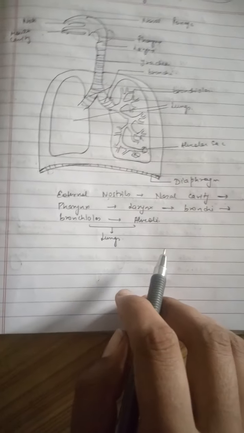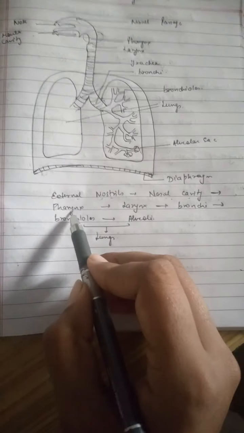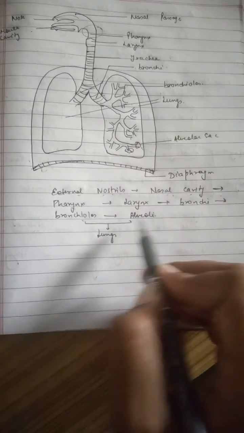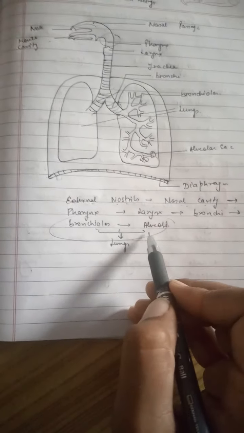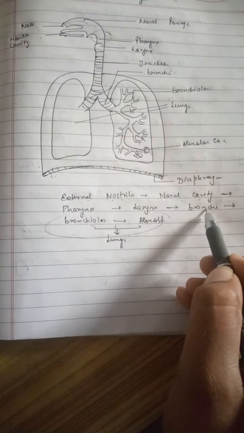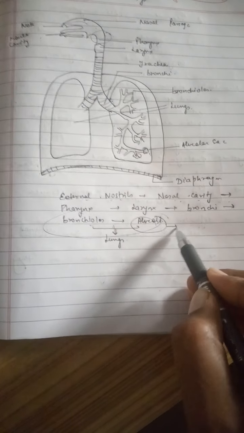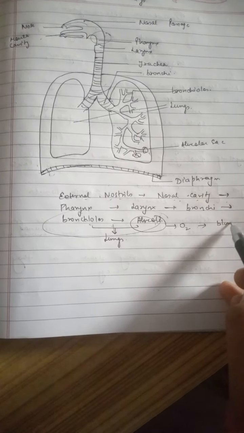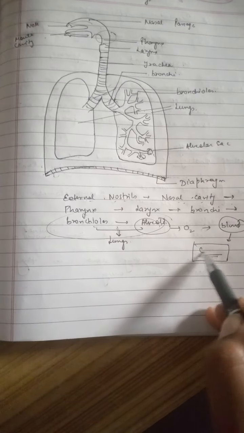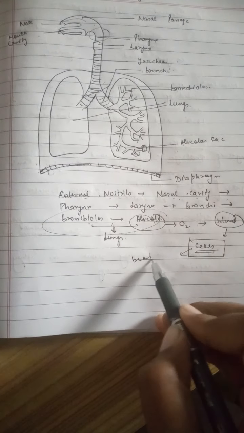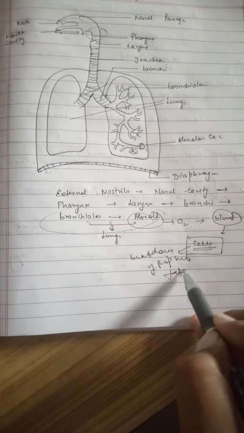The path of gases is external nostril to nasal cavity during inhalation, then nasal cavity to pharynx, larynx, bronchi, bronchioles and alveoli. Bronchioles and alveoli are the parts in lungs. During exhalation it occurs in reverse direction, that is from alveoli to bronchioles, then to bronchi, then to larynx, pharynx, nasal cavity, external nostril. From alveoli oxygen is transferred to blood, and this blood is transported to the whole body where it reaches cells, and here breakdown of respiratory substrate takes place.